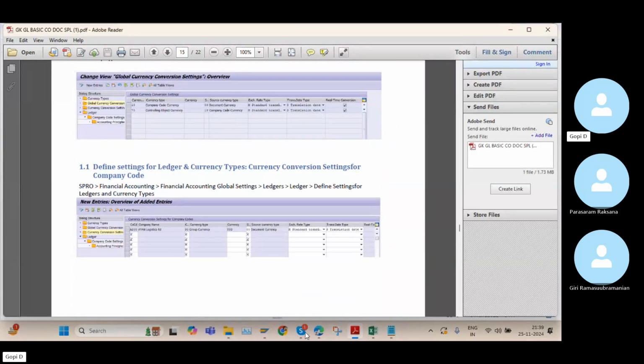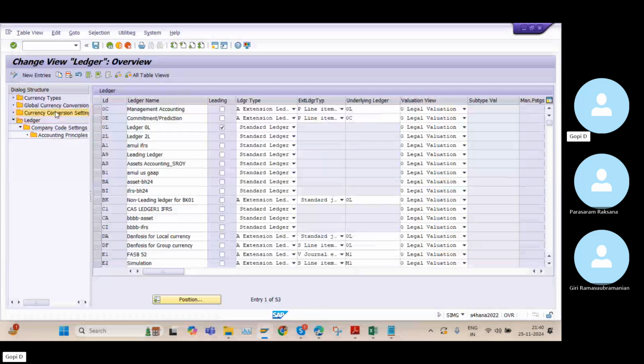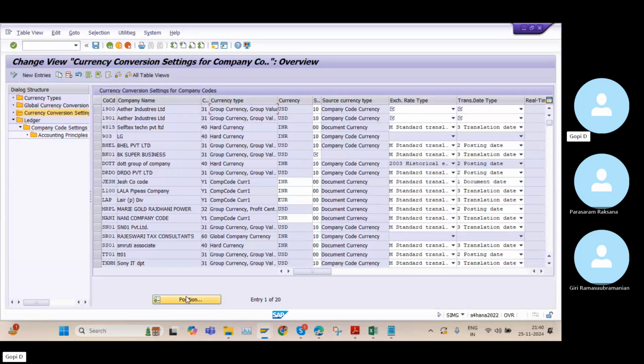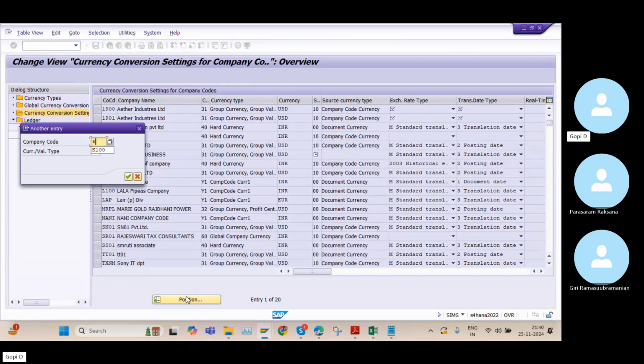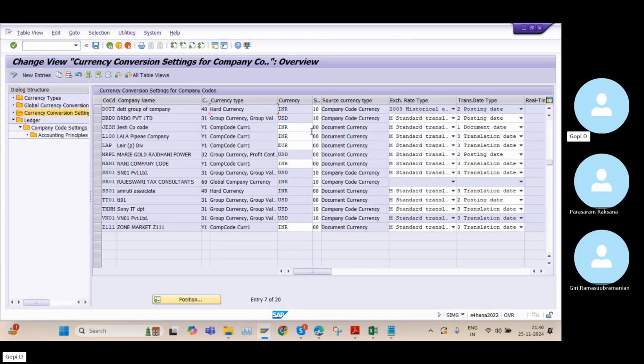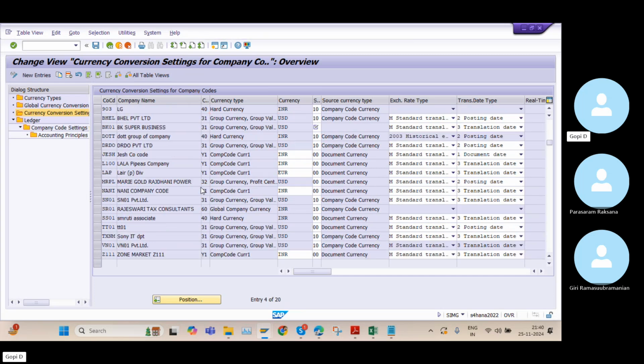So these are all the standard settings only. We don't want to maintain this type of settings. Okay, so these are all the standard settings only, like the currencies and these things. Still, if you want to maintain our currencies,